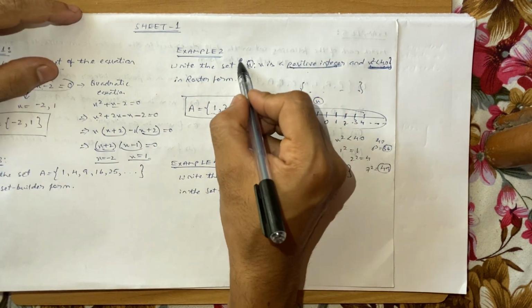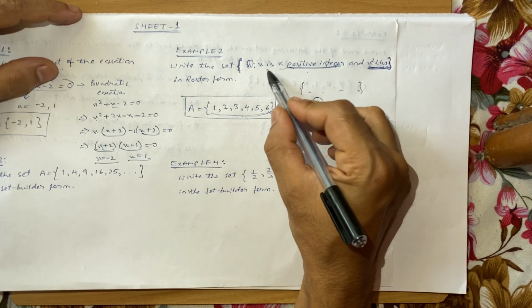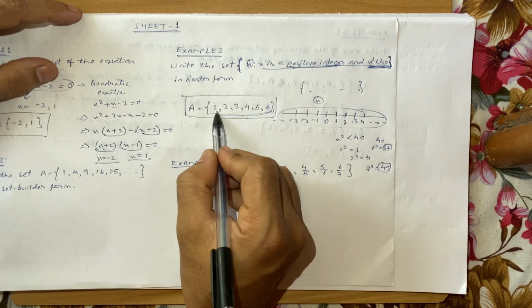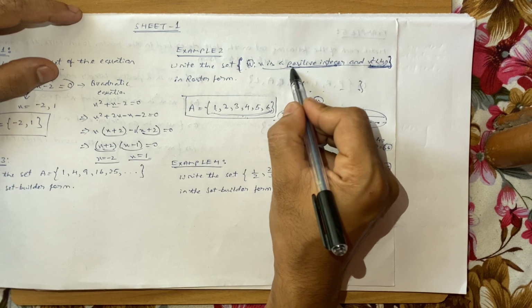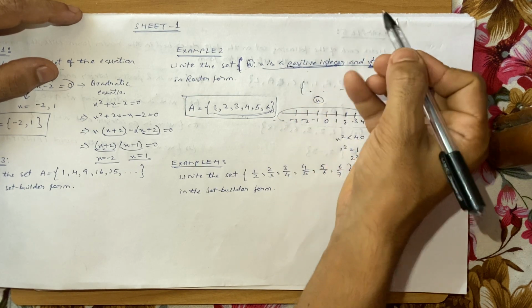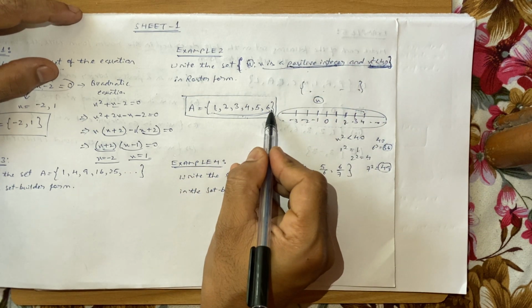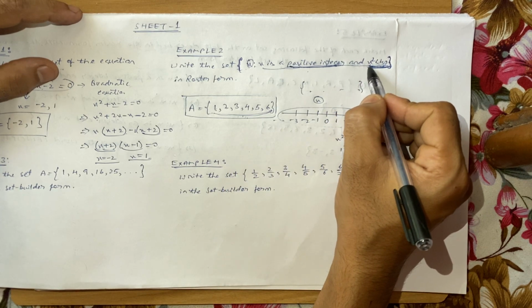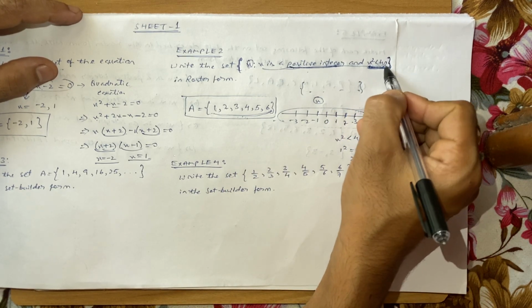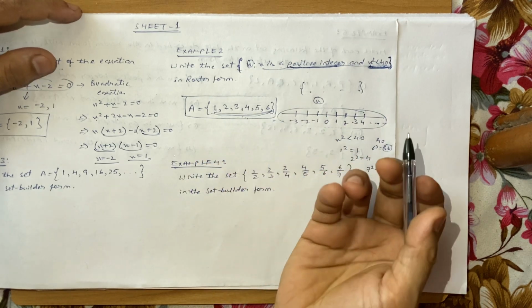So keep in mind to read the statement that has been mentioned. What is the nature of each of the elements? Here there were two natures. This was the first nature, that it should be a positive integer. Check here, all of them are positive, right? And the second nature is that the square of that number should be less than 40. So yes, all of them are less than 40 when you square it.